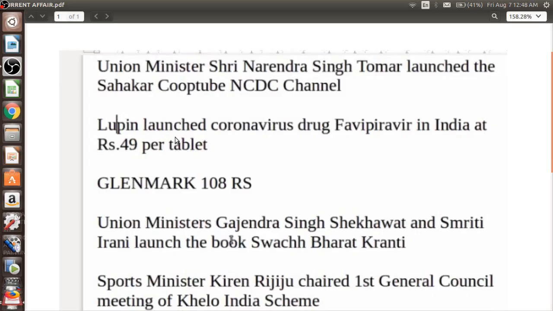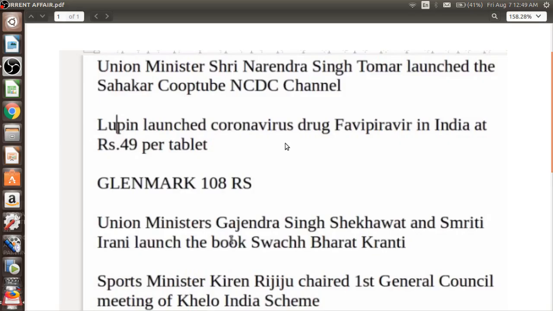Lupin launched the coronavirus drug Favipiravir in India at ₹49 per tablet. I would like to inform you that Lupin is the name of a medical company which manufactures various kinds of medicines. Before Lupin, just two to three days back, Glenmark, also the name of a company, launched the tablets or the drug for this coronavirus, and the cost of the drug was 108 rupees per tablet.